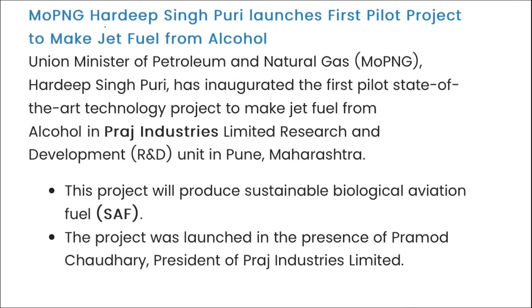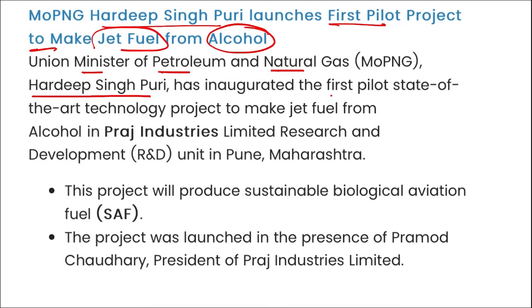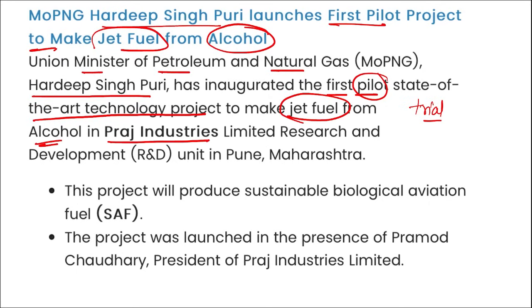Next is Hardeep Singh Puri has launched the first pilot project to make jet fuel from alcohol. I repeat, our Union Minister of Petroleum and Natural Gas, Hardeep Singh Puri, inaugurated the first pilot state-of-the-art technology project. Pilot means on trial basis, right? And it is to make jet fuel from alcohol at Praj Industries in Pune, Maharashtra.